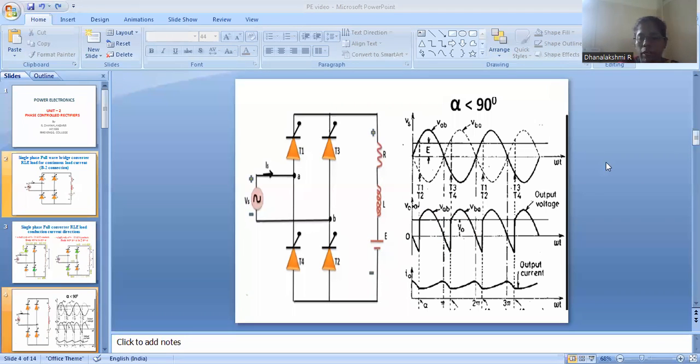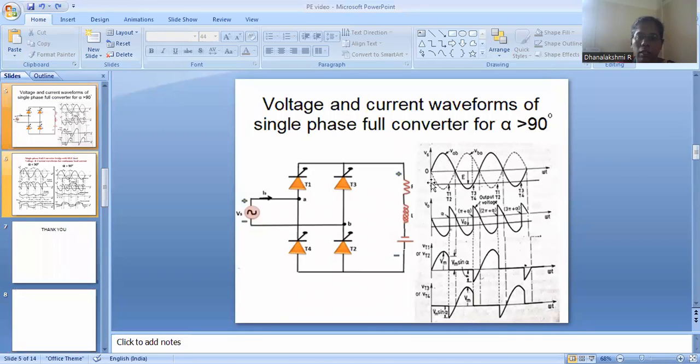Now, when alpha goes above 90 degrees, this is what happens here. When you make your firing angle alpha greater than 90 degrees, this converter will be operating in inversion mode, which means that now the power is flowing from load to source. Usually in a rectifier, the power flows from source to load, that is, the power is in the positive direction, which means that the source is feeding the load.